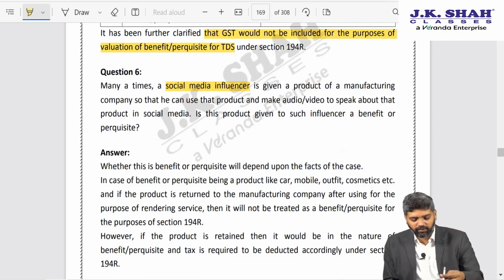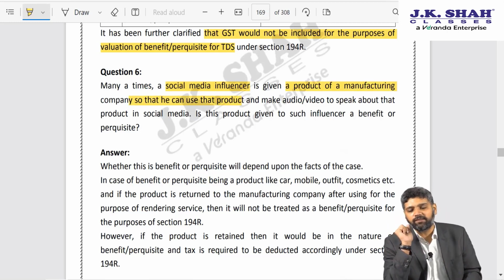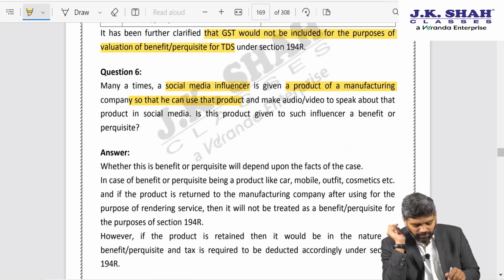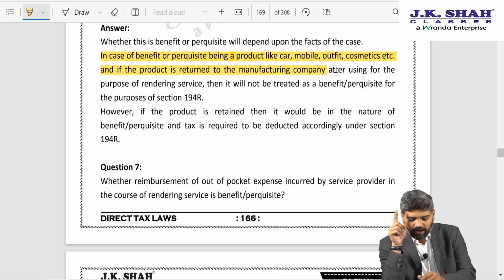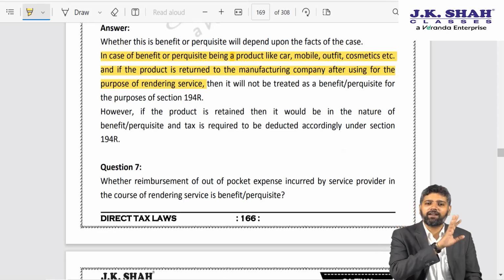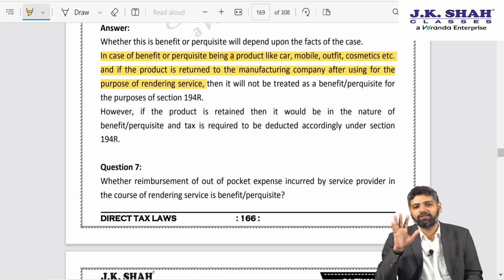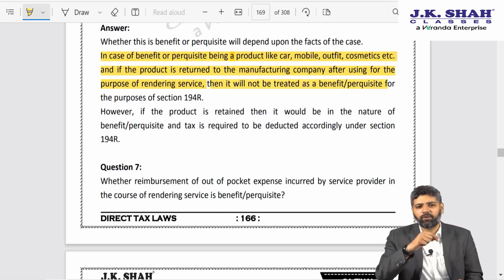So social media influencers are provided with the product of a company so that they can use the product, and usage of that product itself acts as an advertisement. So whether that is a benefit or perquisite, here they say, in case the benefit or perquisite is a product like a car, mobile, outfit, cosmetic, etc., and if the product is returned to the company after using it for the purpose of rendering the service, so Shah Rukh Khan puts it on for 2 minutes and then gives it back to the company saying, take it back, such an expensive watch, it's not affordable, in that case there is no perquisite or benefit because they were just acting with that product.